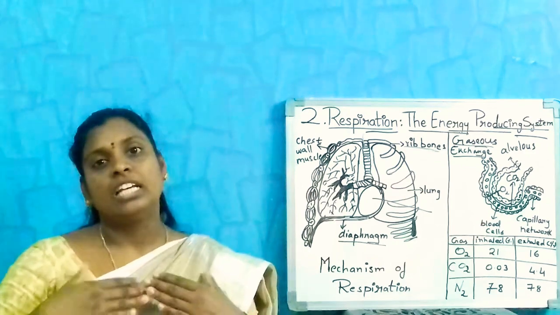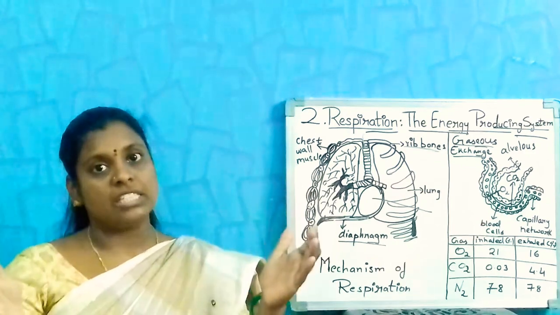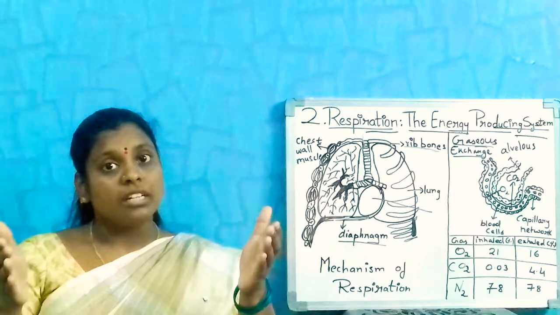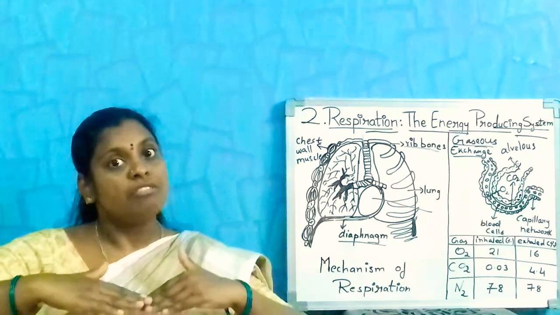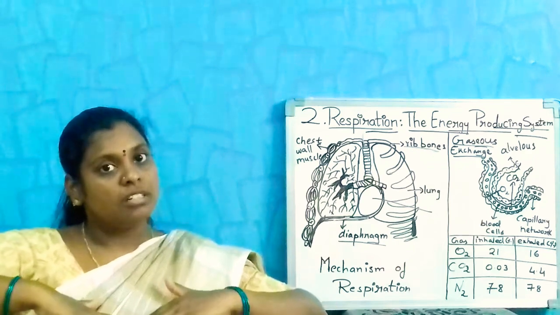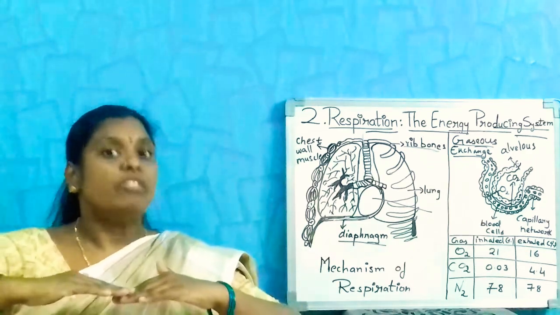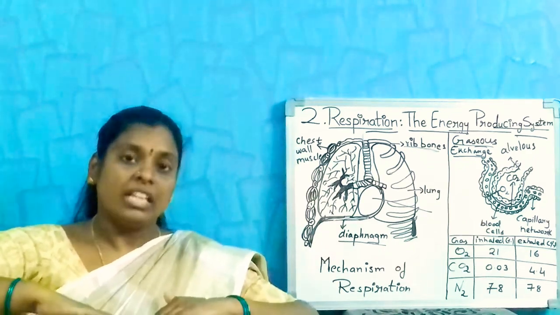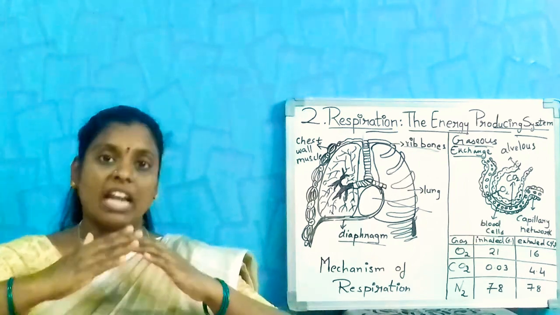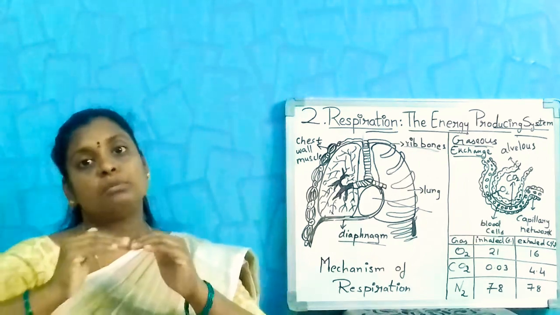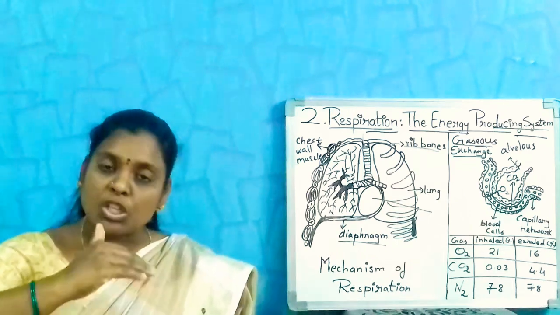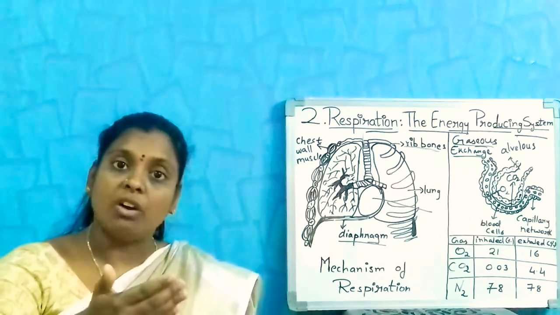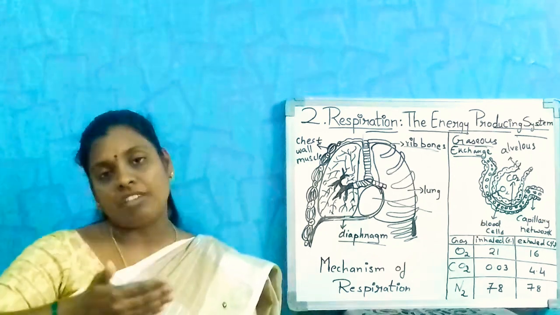While inhaling, our chest cavity increases and becomes bigger, and the diaphragm gets flattened downwards. Again, while exhaling, the diaphragm relaxes and becomes dome shaped. Then the air is pushed up, and the air comes out through our nasal cavity.